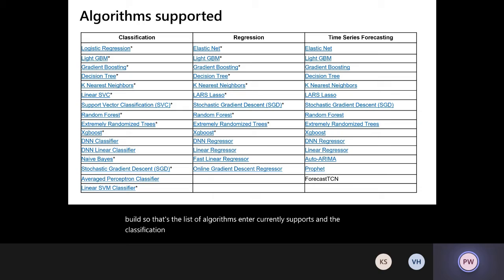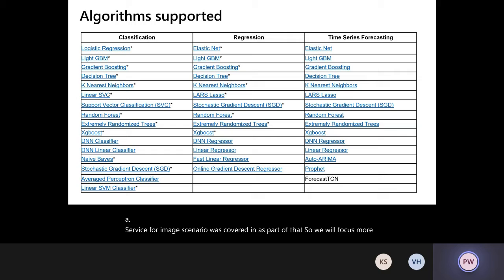If you notice, I'm not really discussing much on image here. When people refer to AutoML, image seems to be an area of interest that typically goes in that space. A couple of weeks back, there was a session on vision, and things like Custom Vision, which is an automated ML service for image scenarios, were covered as part of that. So we'll focus more on tabular and text data in today's session.